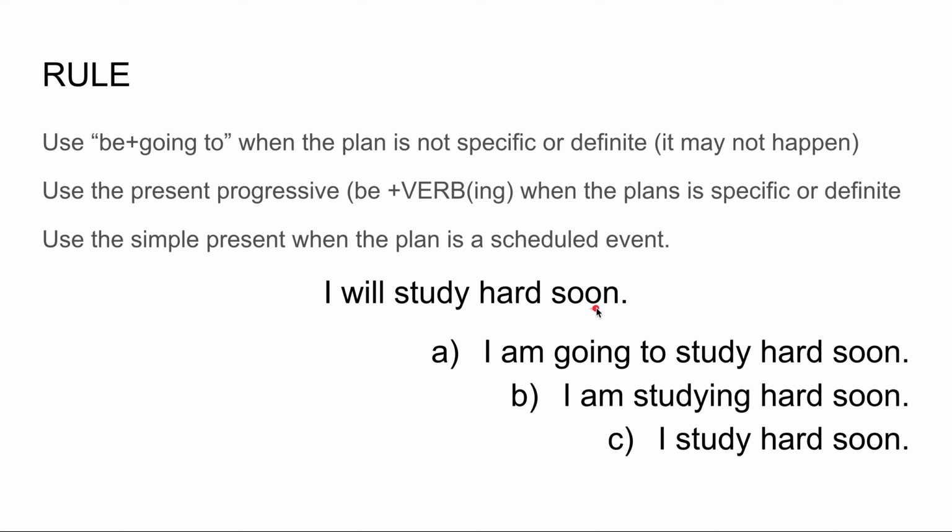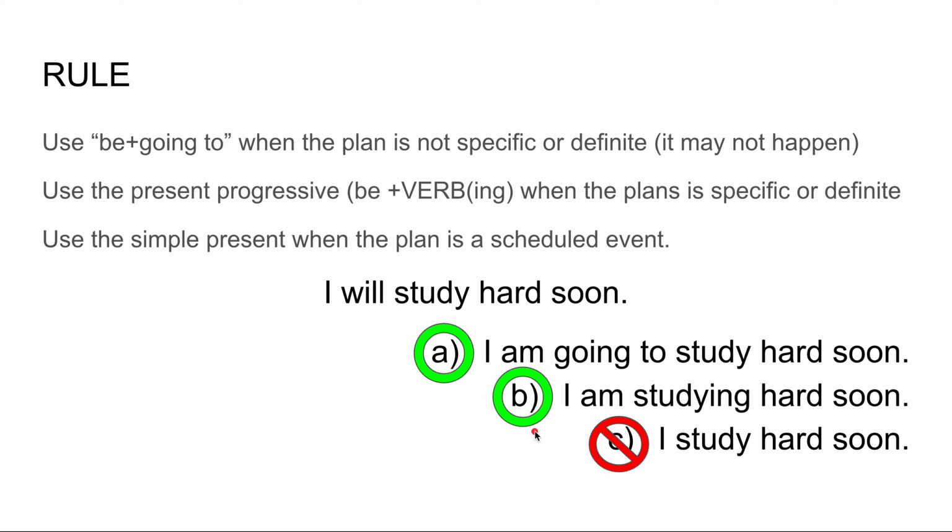I will study hard soon. I'm going to study hard soon. So if I take this, I will study hard soon, how can I rewrite it? Can I say I'm going to study hard soon? I am studying hard soon. I study hard soon. Well, if the plan is somewhat certain but may not happen, then we say A. If the plan is certain and it's definitely going to happen, then we say B. But we cannot use C because it is not a scheduled event. I don't study hard soon every day. Soon is not every day.